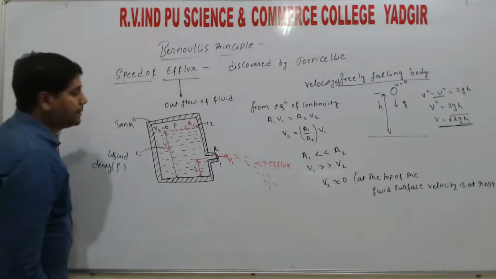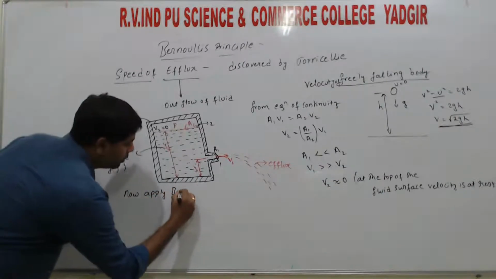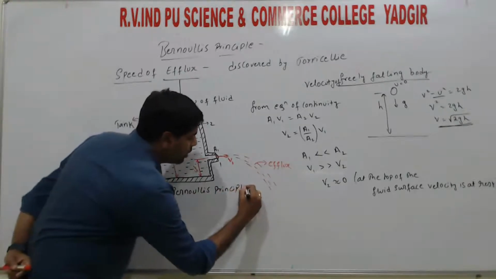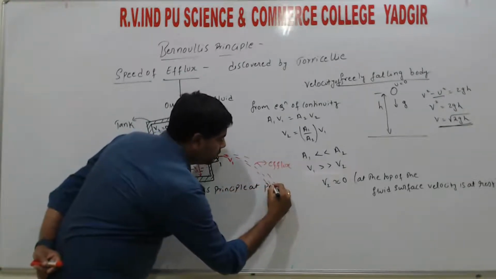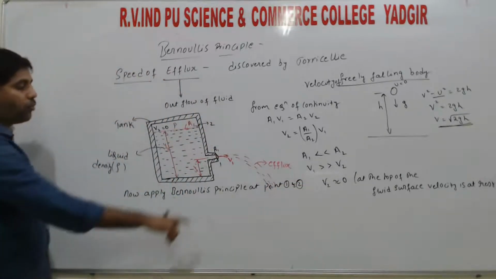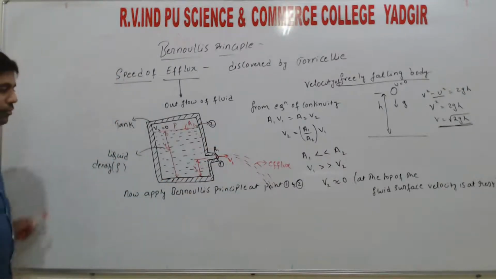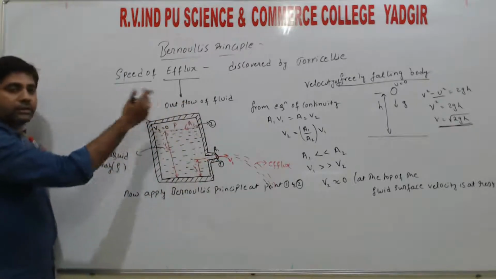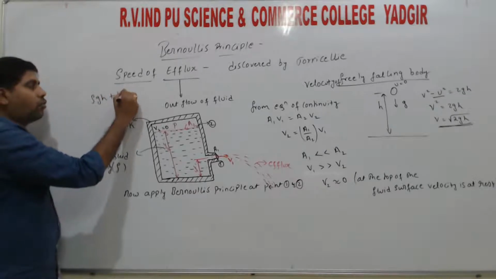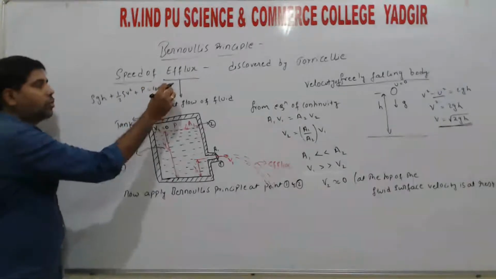Now apply Bernoulli's principle at points 1 and 2. At point 1, Bernoulli's principle says rho g h plus half rho v square plus P is equal to a constant.